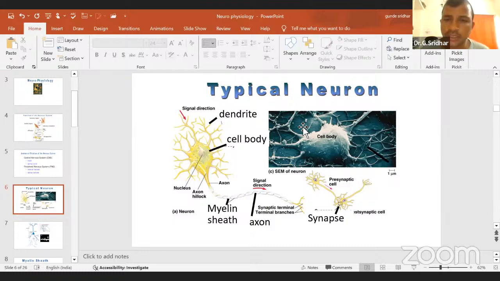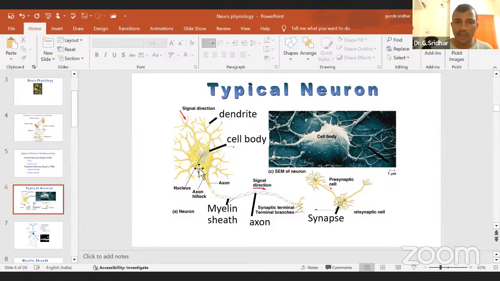There are two types of branches you will find, to transmit or to get the information from the adjacent neuron. The branches which are collecting are the branches which will take the information from the other neuron. That may be action potential, that may be information or anything. Generally, information in the form of stimulus or in the form of action potential. Those branches you can call dendrites. You can see here, I hope you are able to see this diagram. These are the branches which you can find here.